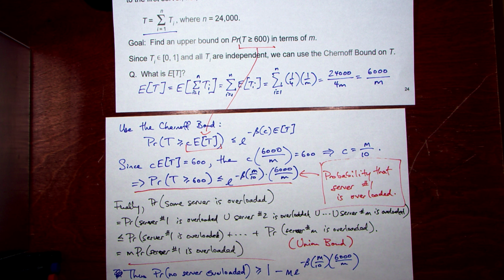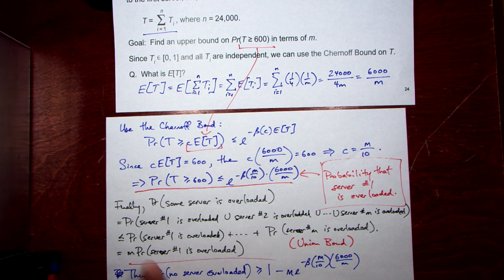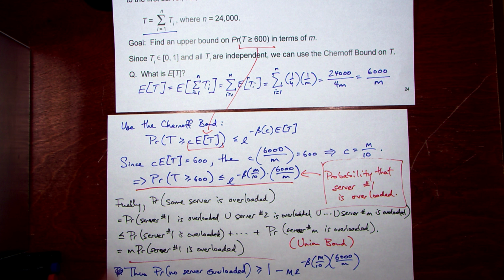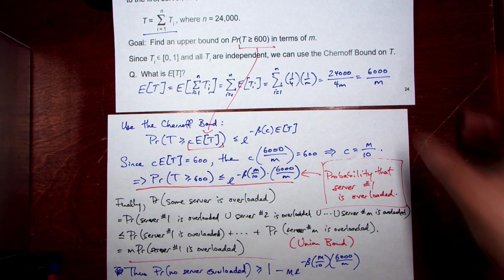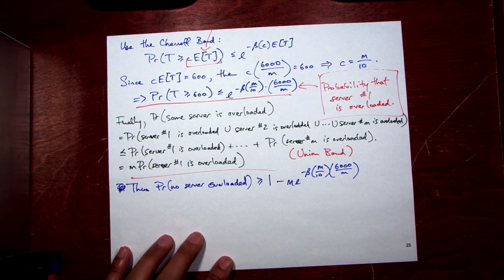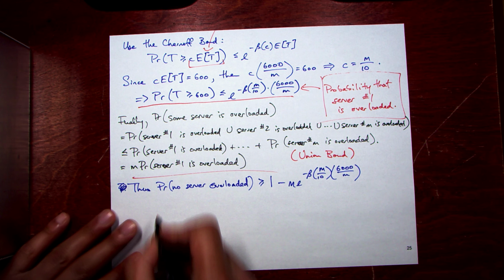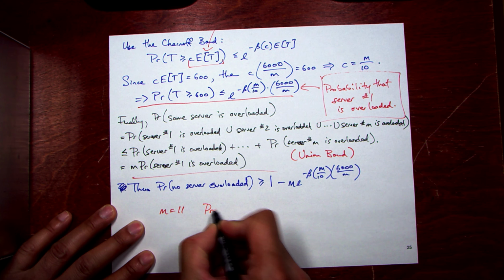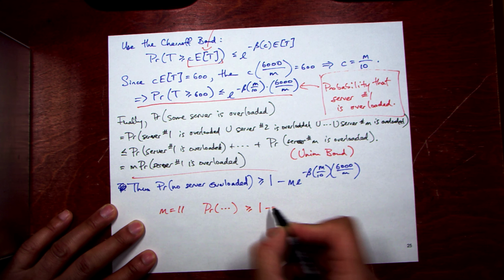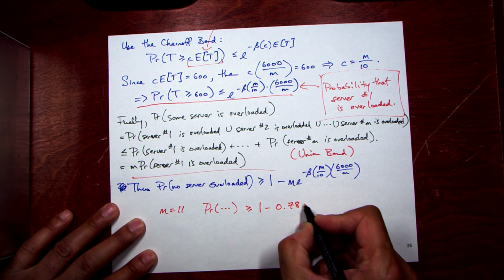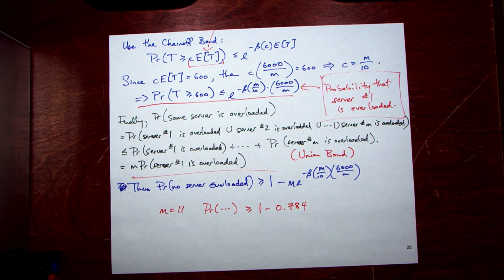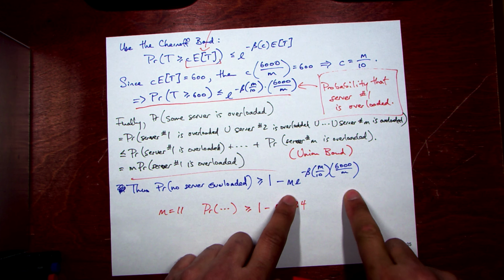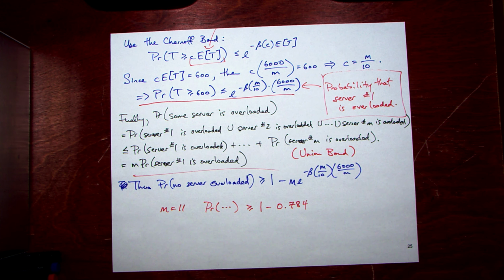We did some approximations as we were going in here. The Chernoff bound is certainly not a tight bound, and this union bound is certainly not tight. But we can try some values of m and see how good things are. If we have just 11 servers, the probability is greater than about 22%. This value ends up being 78.4% that one server or more is overloaded. That's not very good, right? You don't feel so secure about 11 servers.